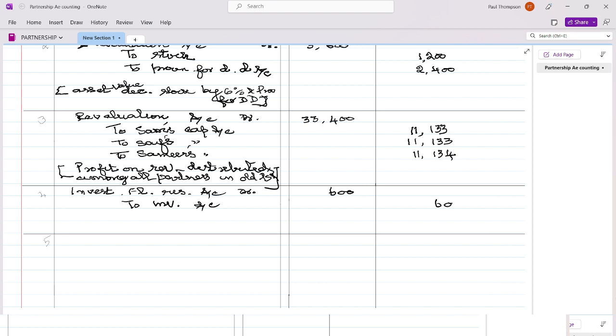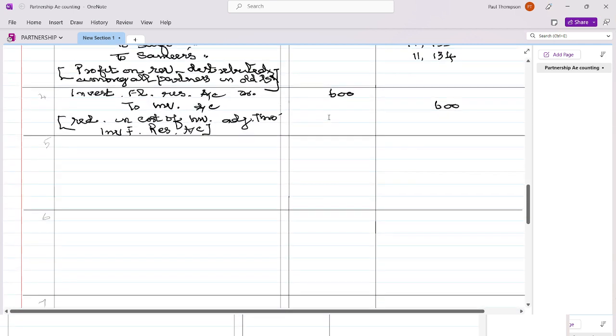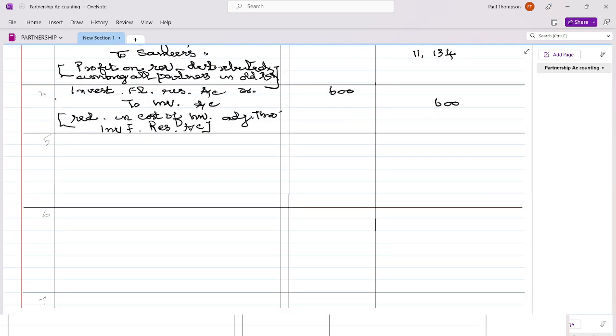Okay. So when there is a reserve, it will be adjusted through the reserve account. Reduction in cost of investment adjusted through investment fluctuation reserve account. Okay, now the balance amount will go to the partners. That is why I make it like this, so that you don't forget that entry.